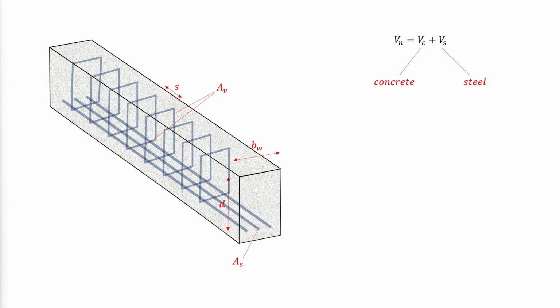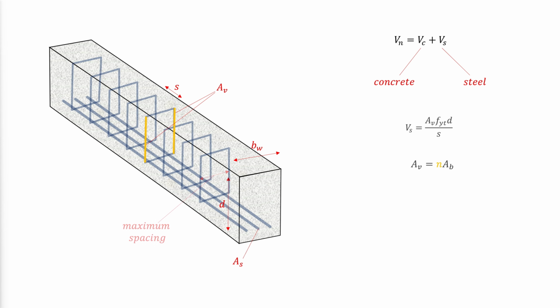Stirrups oriented perpendicular to the axis of the member and anchored to the longitudinal flexural reinforcement are the most commonly used type of shear reinforcement for beams in buildings. The nominal shear strength provided by stirrups is determined by ACI equation 22.5.8.5.3. In general, Av is equal to Ab times the number of stirrup legs provided. Ab is the cross-sectional area of one stirrup leg.